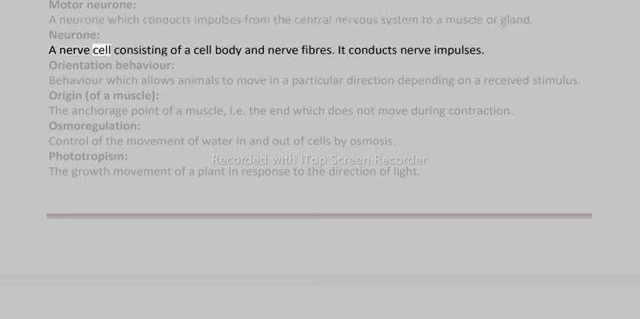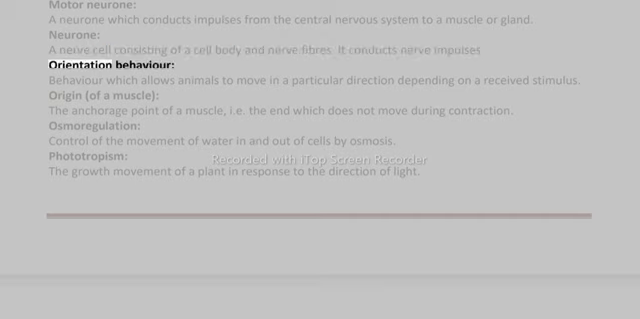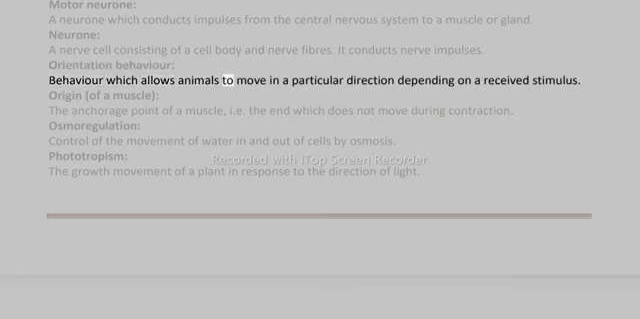Neuron, a nerve cell consisting of a cell body and nerve fibers. It conducts nerve impulses. Orientation behavior. Behavior which allows animals to move in a particular direction depending on a received stimulus.